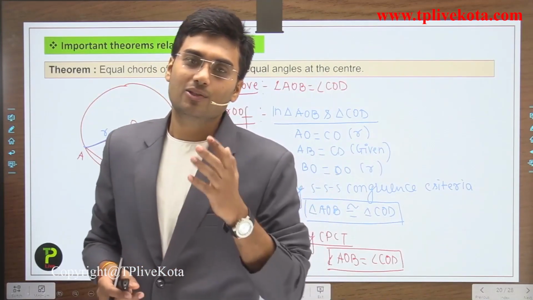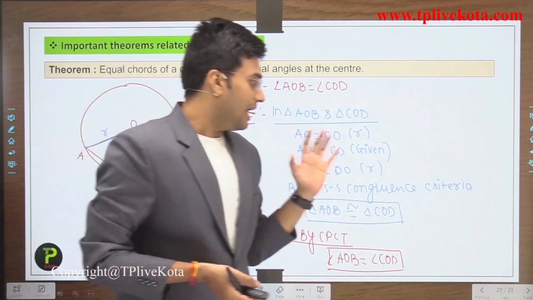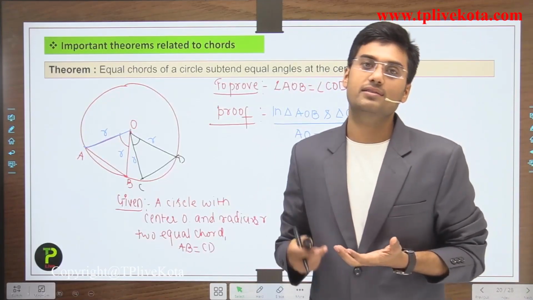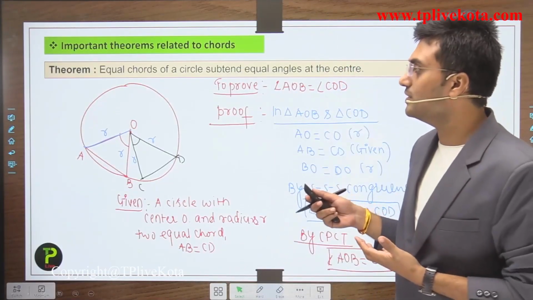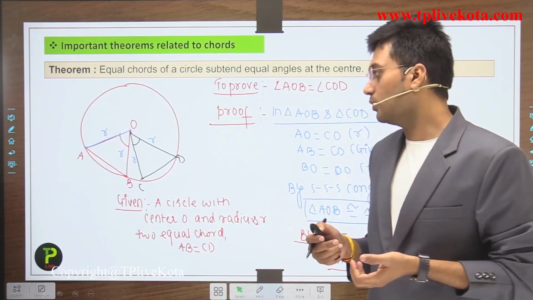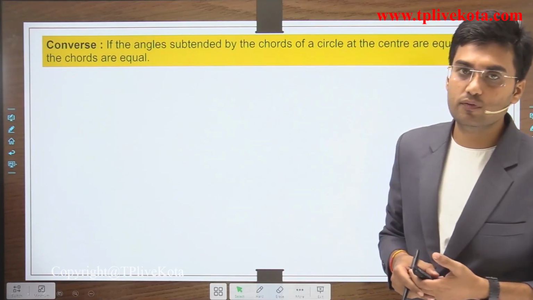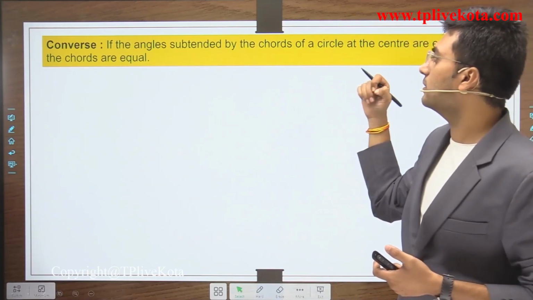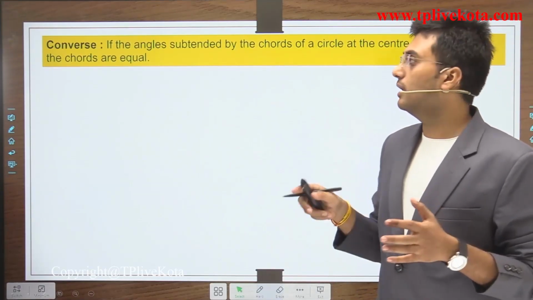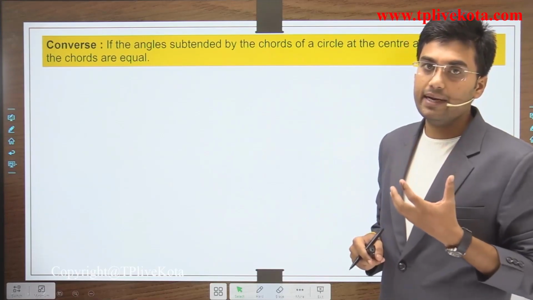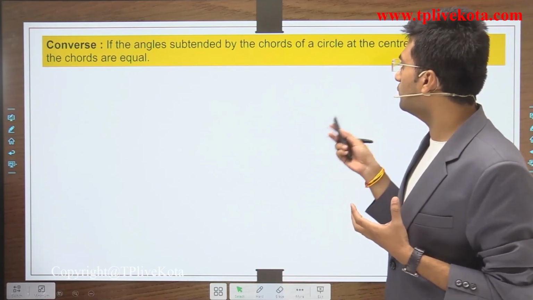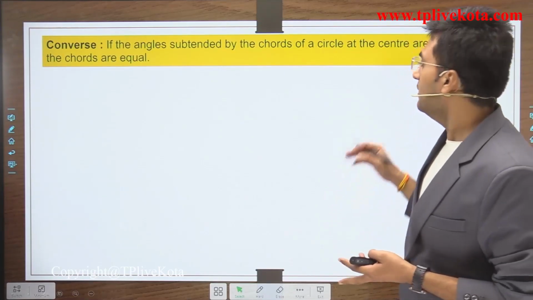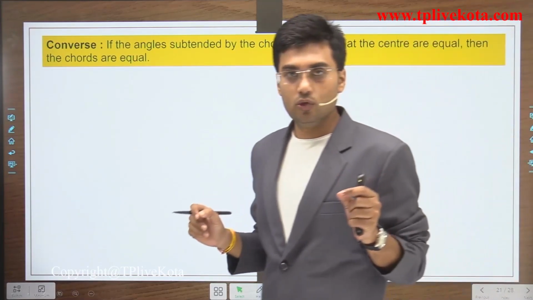Clear? So now students, after this theorem, let's discuss the converse of this theorem. The converse of this theorem is also true. So what is the converse? If the angles subtended by the chords of a circle at the center are equal, then the chords are also equal.